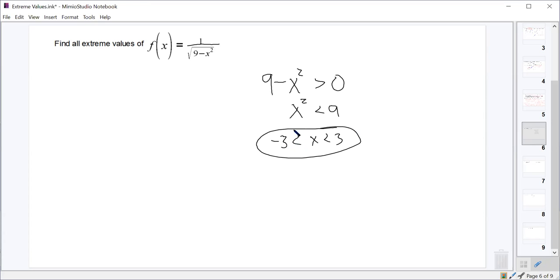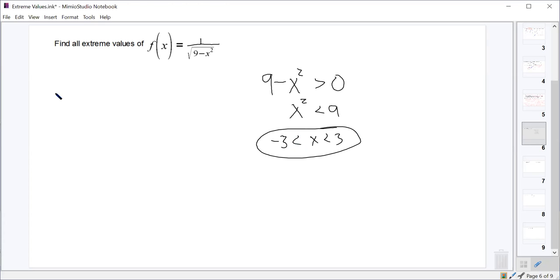So are we guaranteed to have an absolute max and an absolute minimum? No, we're not. But we might have one or the other, or we might still have both, depending on what this function looks like. But there's not going to be any endpoints to check since there are no endpoints to the domain. So the only thing we need to look for here is critical values.